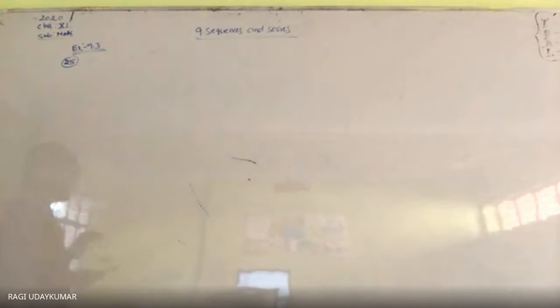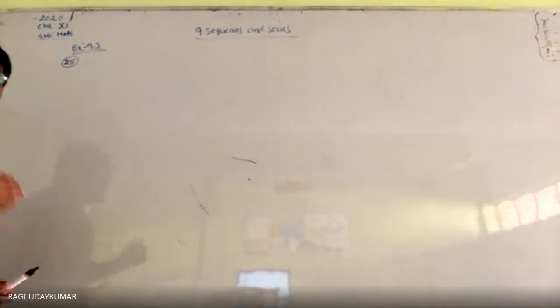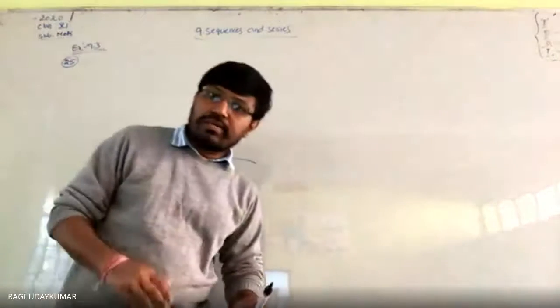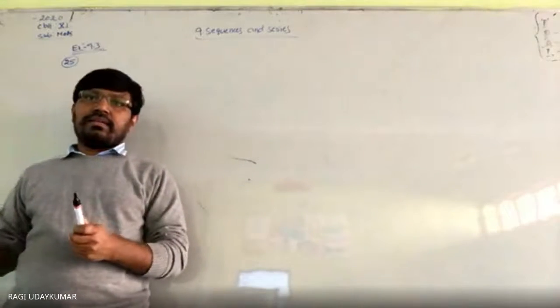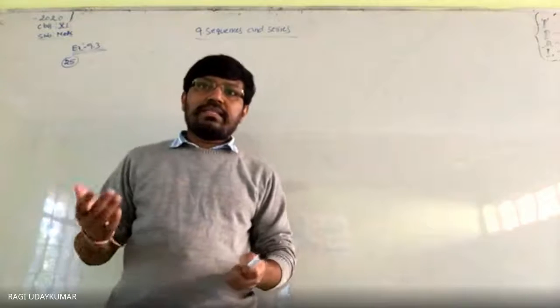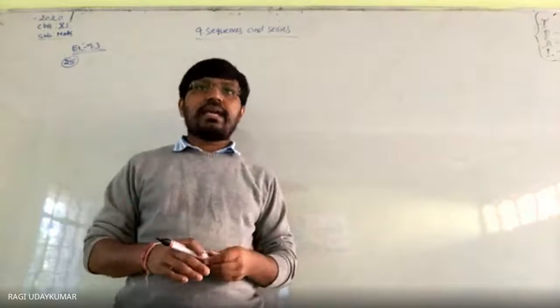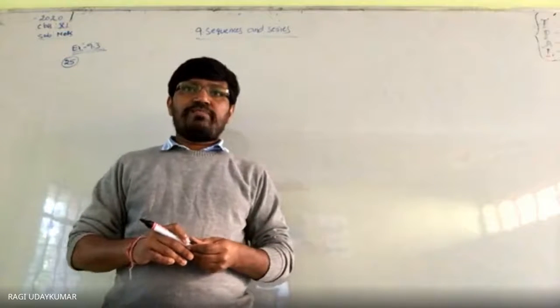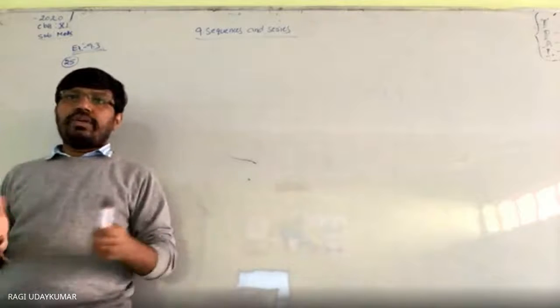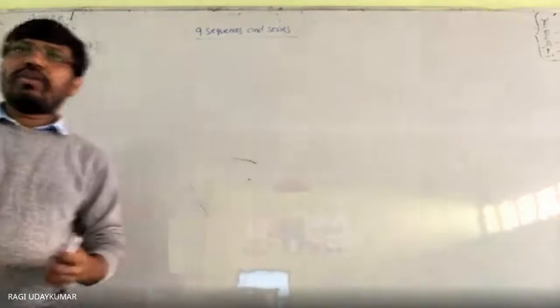So the question given to you: a, b, c, d are in geometric progression, and the question asks you to prove that (a square plus b square plus c square) into (b square plus c square plus d square) is equal to (ab plus bc plus cd) whole square. Individually, take into consideration.